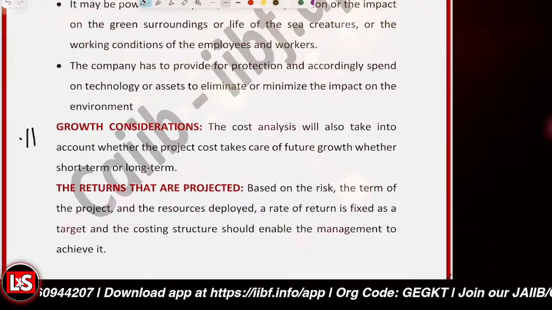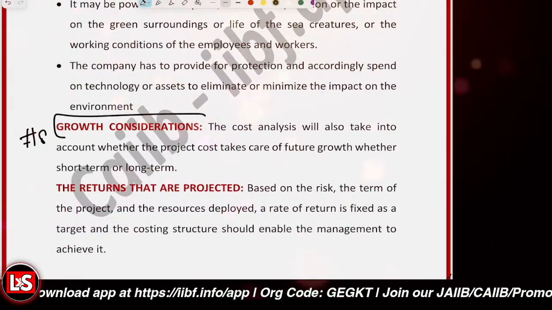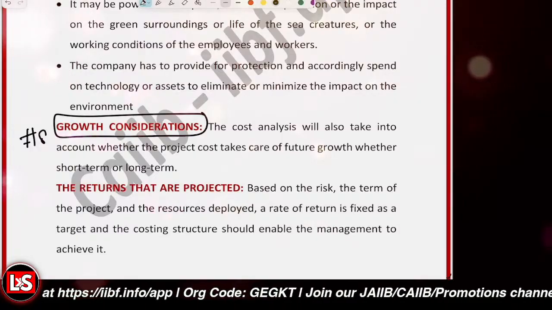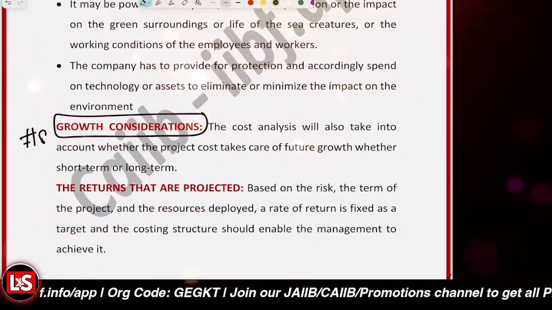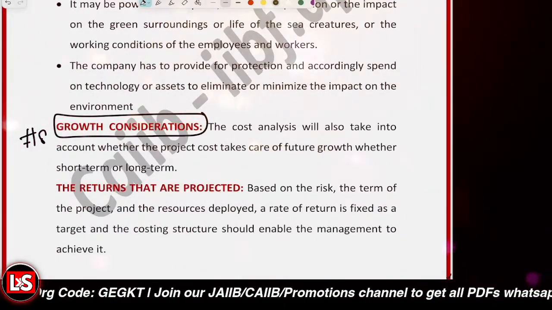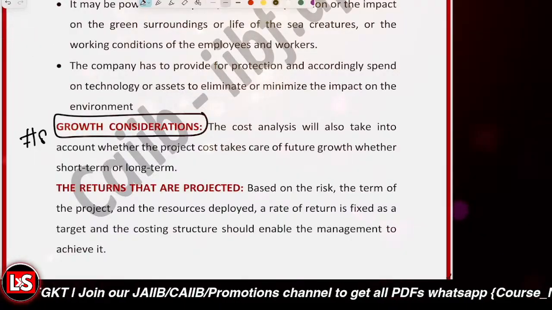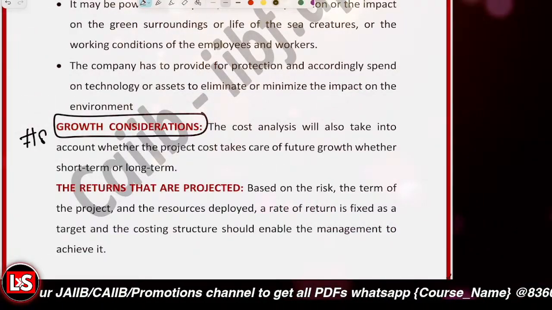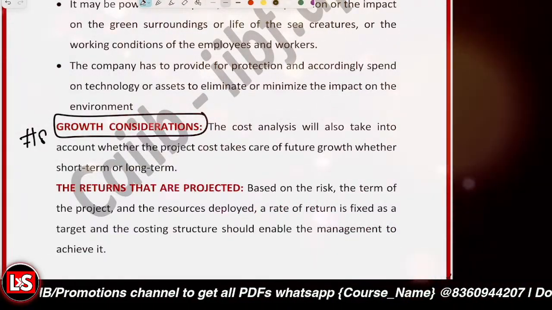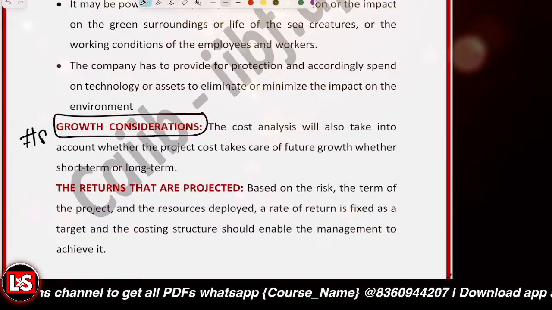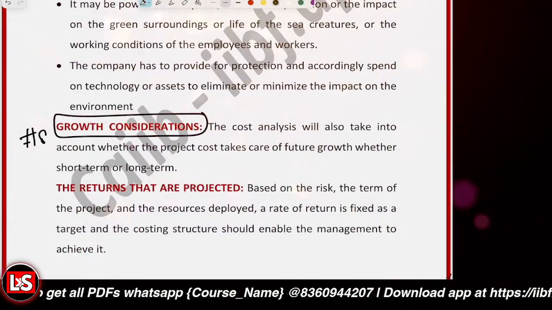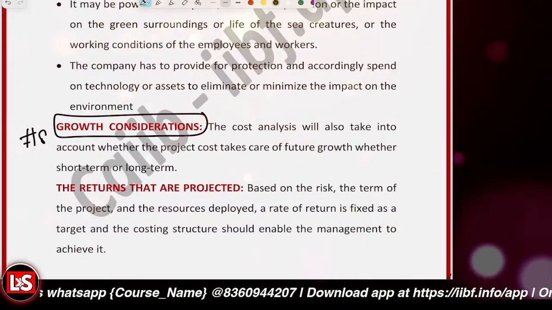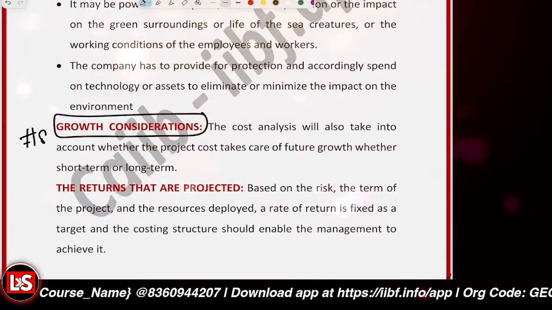And the eighth one is about growth considerations. For future expansion, whatever the project cost is, that should also be looked into. For short-term expansion, additional working capacity will be required. For long-term expansion, scalable infrastructure is required. This basically avoids future reconstruction or replacement costs. So growth considerations are also to be looked into.